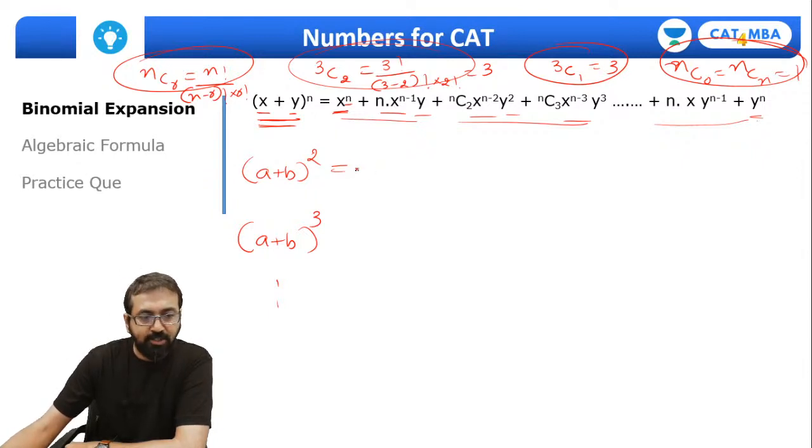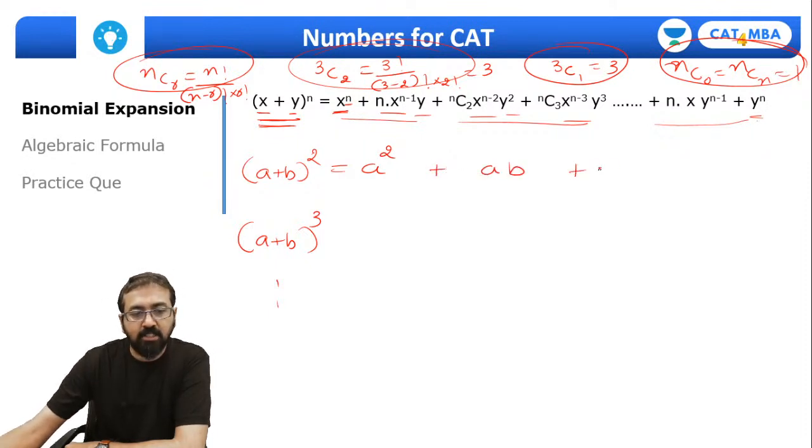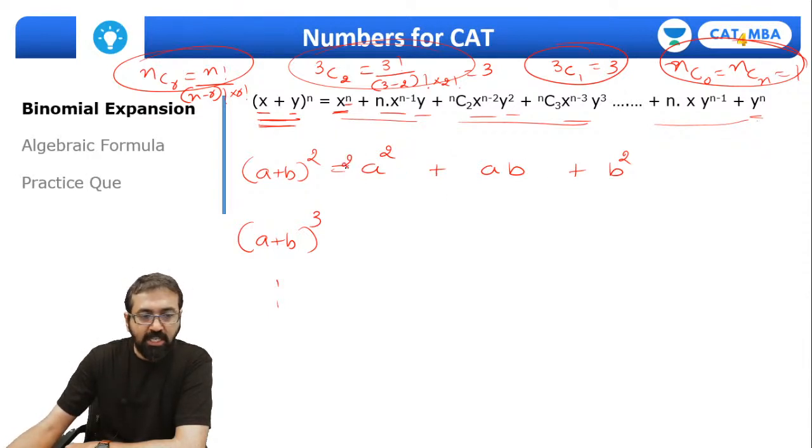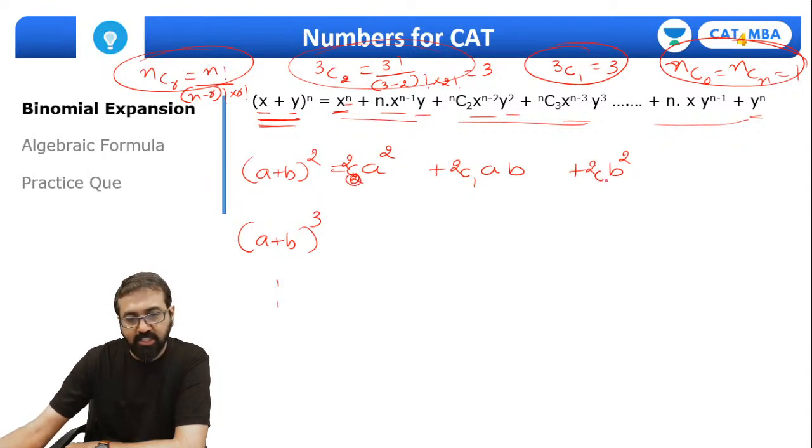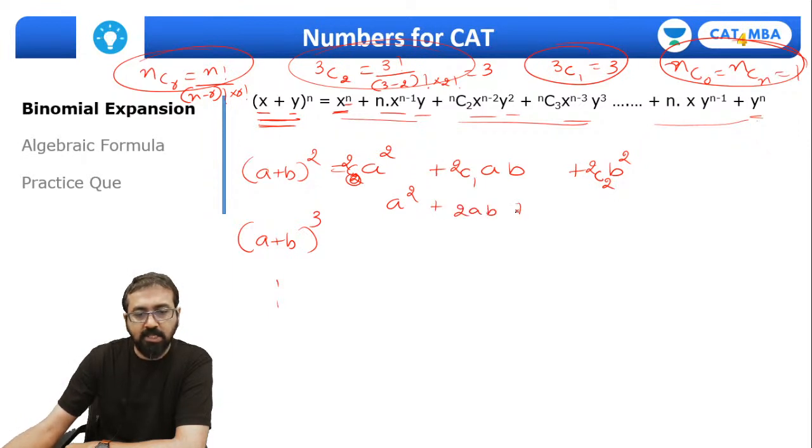So let me do it over here. In the first term you will have 2 power of a. In the second term there will be 1 less power of a and 1 power of b, and in the third term no power of a and 2 power of b. So powers of a are 2, 1 and 0, and powers of b are 0, 1 and 2. Now what are the coefficients? Here you will have 2C0, 2C1 and 2C2. So 2C0 is 1, 2C1 is 2 and 2C2 is 1. That's why this formula came: a square plus 2ab plus b square.